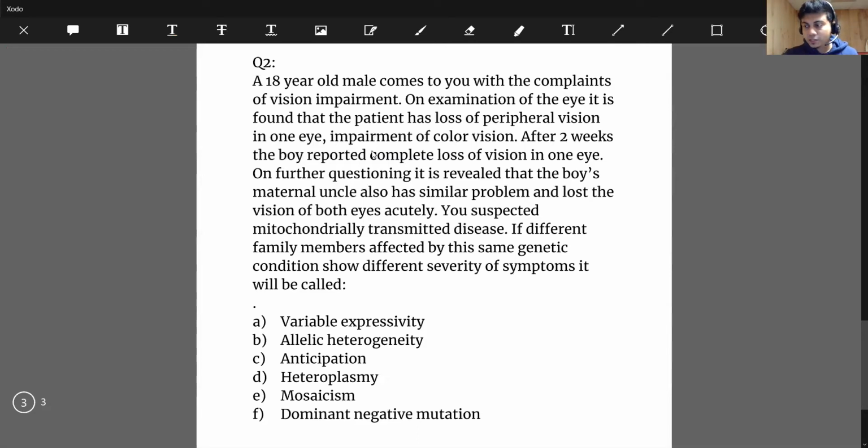Now, the question is asking you some specific fact about that mitochondrially transmitted disease. They're asking, if different members of that family have the same problem, that means a mitochondrially transmitted disease, but different severity, what will it be called? In that case, you need to have an idea about the genetic terms.